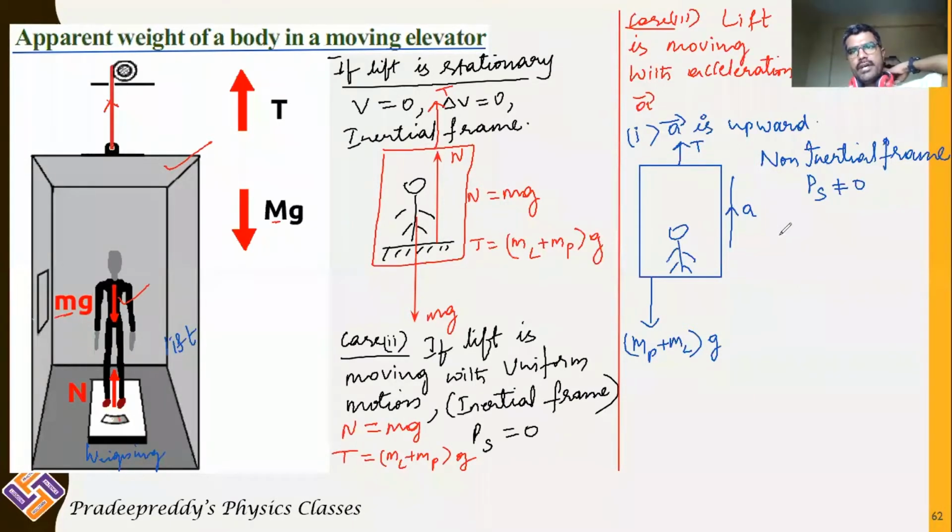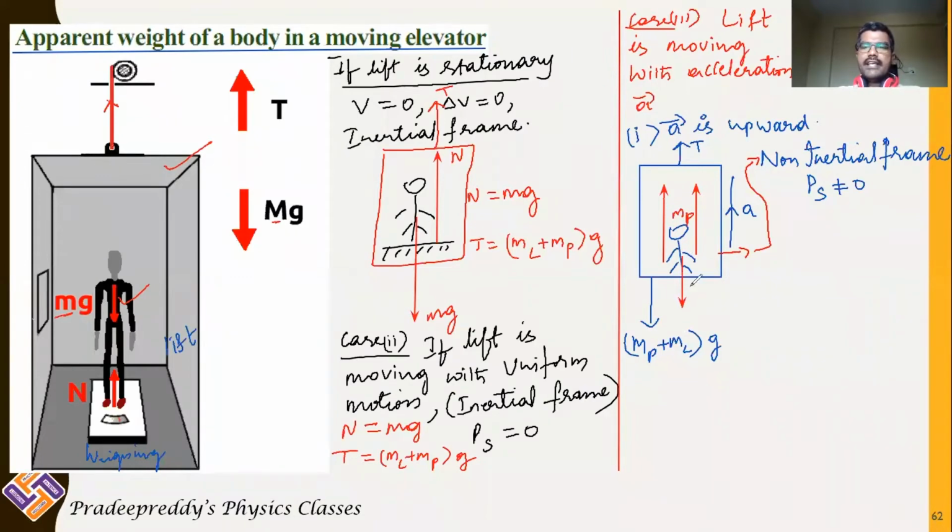So initially, if you are not considering pseudo forces, if you draw free body diagrams, upward there will be tension in the chain which is attached with the lift, and overall lift is accelerating in upward direction, and there will be gravitational force acting on both mass of the person and as well as mass of the lift. Now the whole lift is a non-inertial frame, and in that lift there is a person whose mass is mp, and upon this person there will be a pseudo force, a normal reaction acting in upward direction, and a gravitational force acting in downward direction.